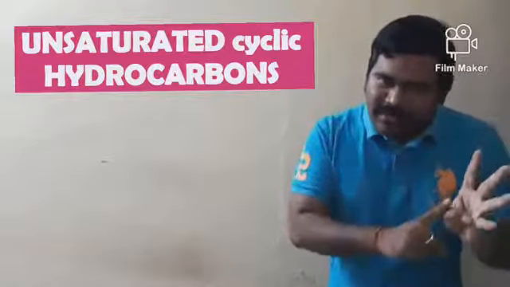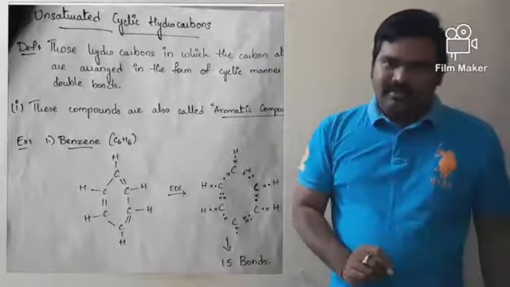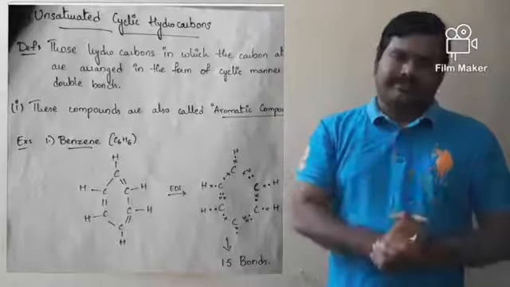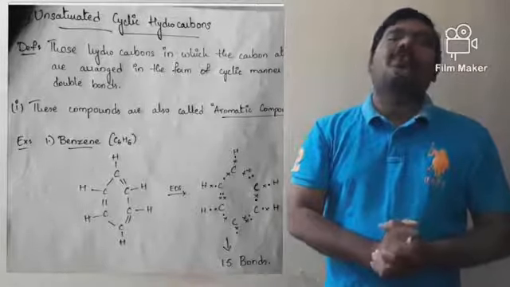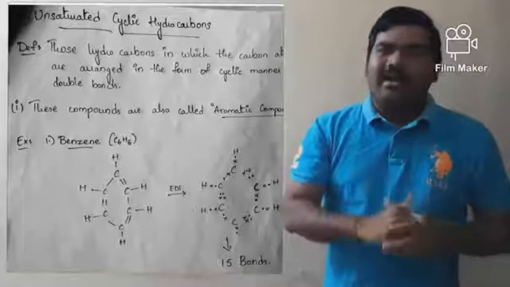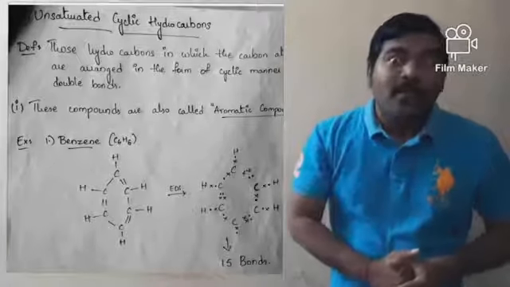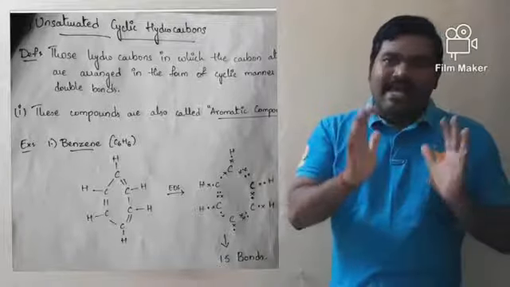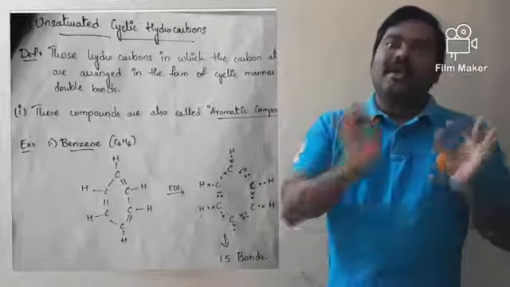Those hydrocarbons in which carbon atoms are linked by double covalent bonds in a cyclic or closed manner are called unsaturated cyclic hydrocarbons. These compounds are also called aromatic compounds, since these are smelling compounds. Aroma means smell, sweet smell. That's why they are called aromatic compounds.